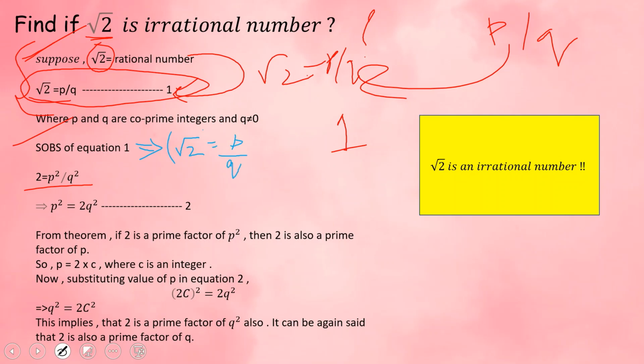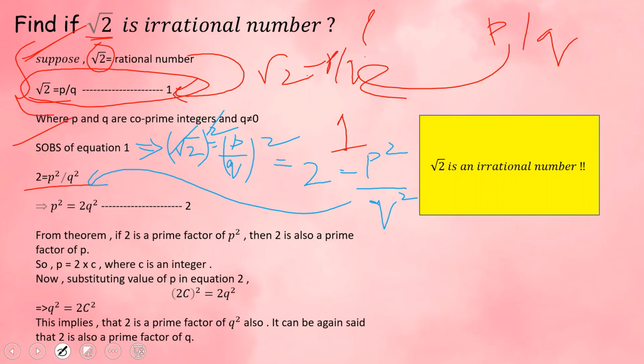When you square both sides, here you get a square and here you get a square. When we simplify this further, the square and the root cancel, and you get 2. On the right hand side, p is multiplied by itself, you get p square, and q gives q square. This is the equation you have got: 2 is equal to p square by q square.